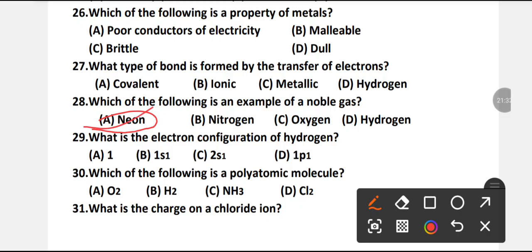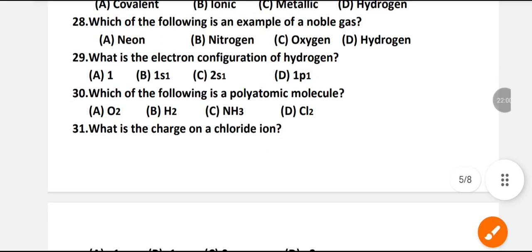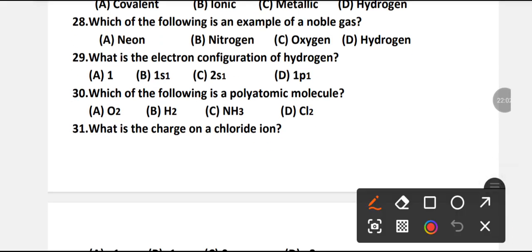What is the electron configuration of hydrogen? 1s1, 2s1, 1p1. Which option is right? B is the right option. 1s1.